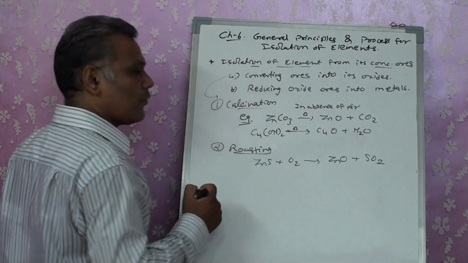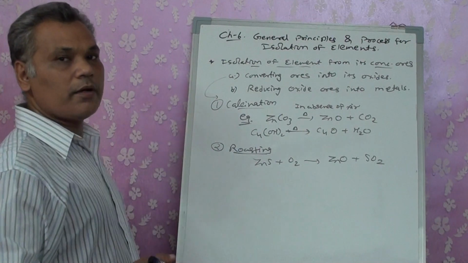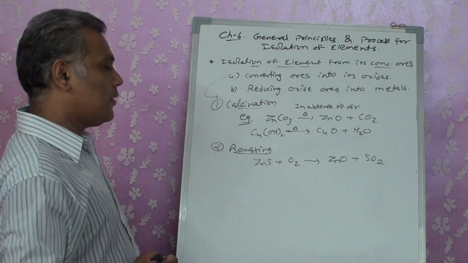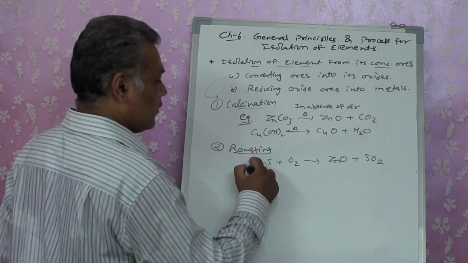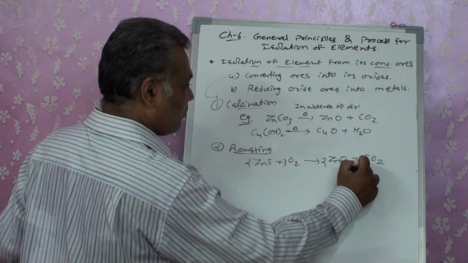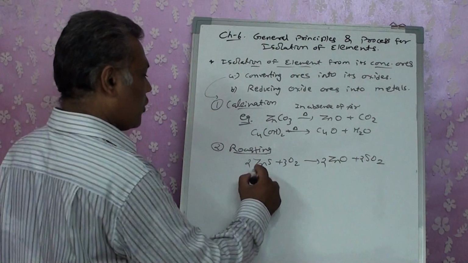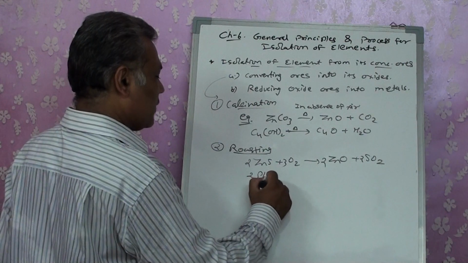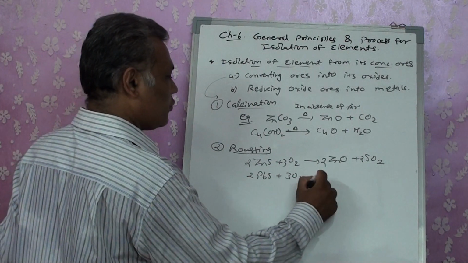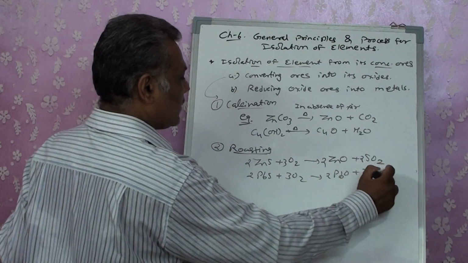So when this reaction is carried out in presence of air, it is considered to be roasting. Balancing, as already told to you, is a must. Balancing of the reaction is a must. If you have PbS, it also reacts with O2, it gets converted into PbO and SO2 gas is given out.